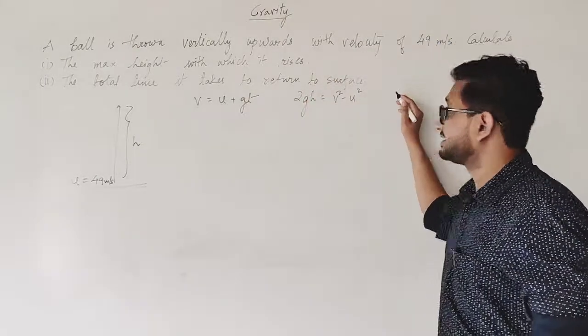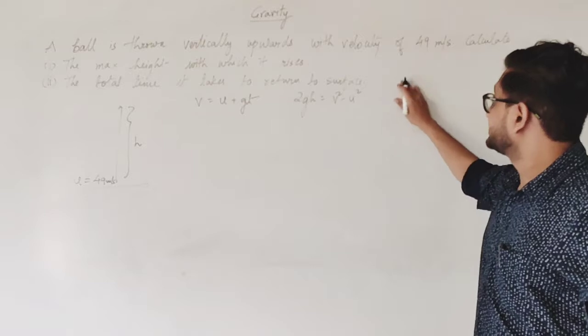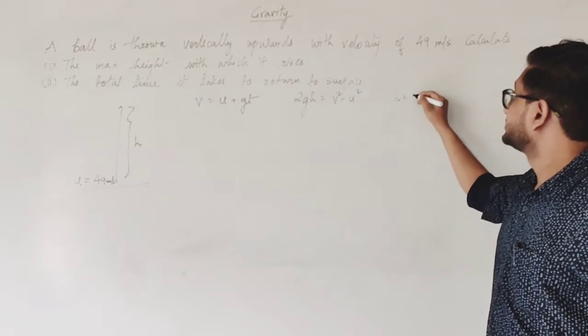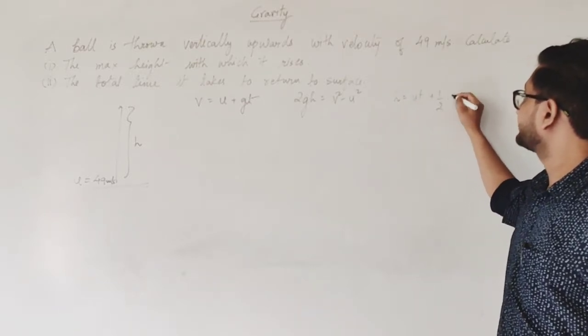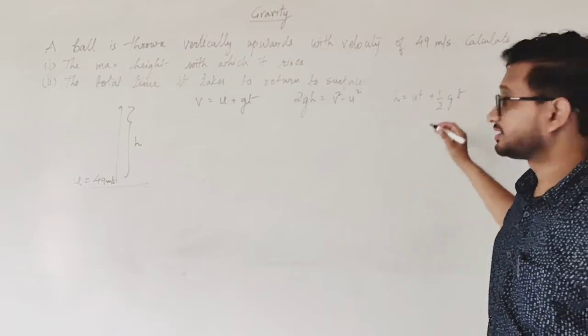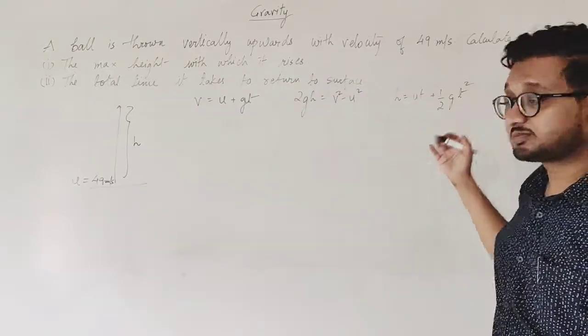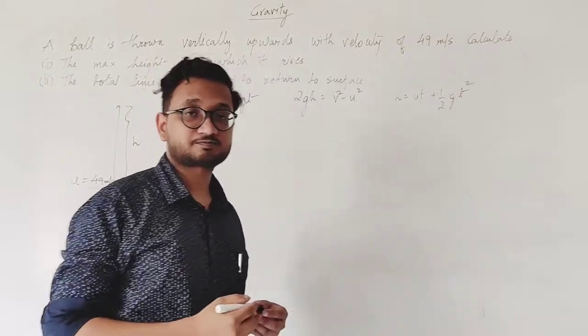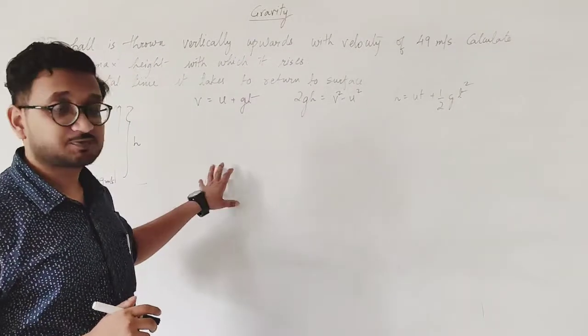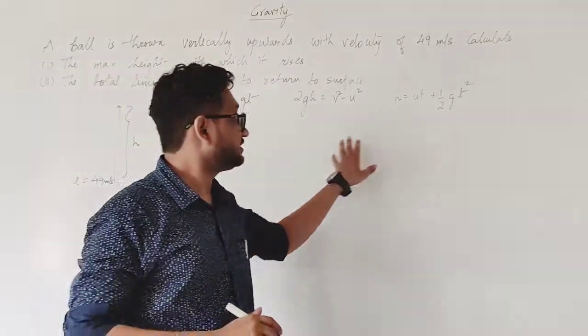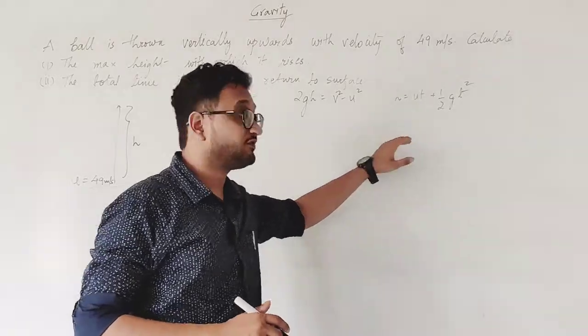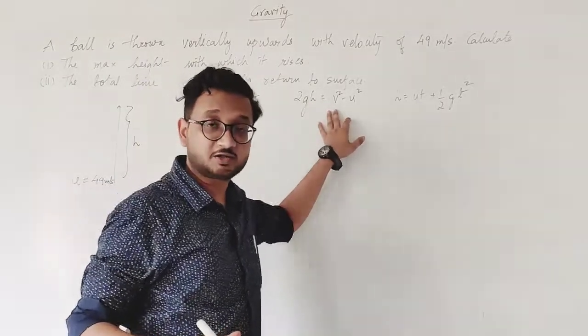And the third one is h is equal to ut plus half gt square. That is s is equal to ut plus half at square. Now for this particular numerical, we will not be needing the third one. We will only need the second one, because we need to find the height.